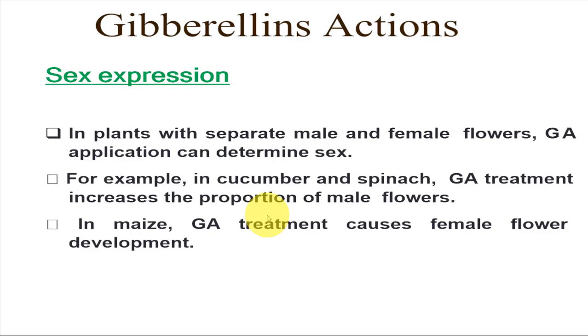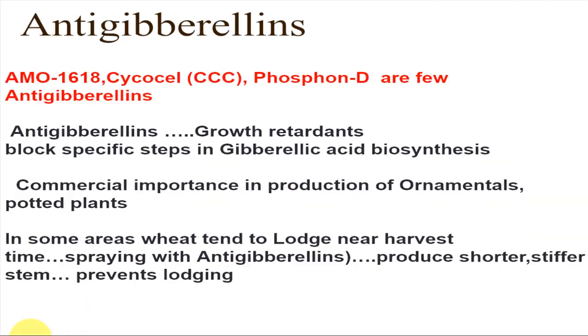Then as far as sex expression is concerned, we see it in plants which are monoecious, having separate male and female flowers. Gibberellic acid application determines the sex, and we see gibberellic acid treatment in the case of cucumber or spinach increases the proportion of male flowers, but in maize this treatment induces female flowers.